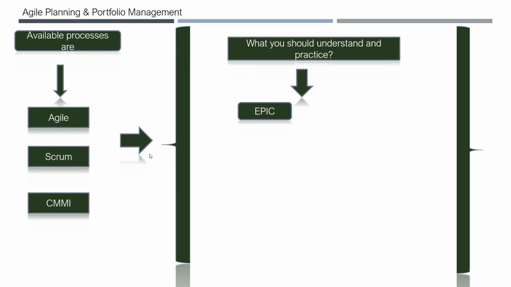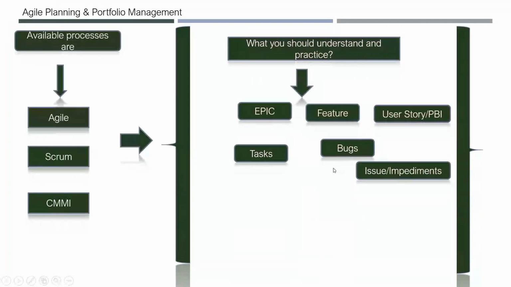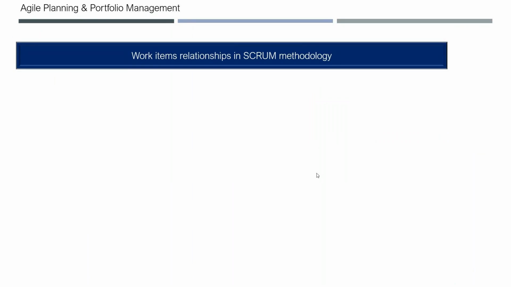When you are using these templates, what you need to understand and practice: epics, features, user story or product backlog item (PBI means product backlog item), and then tasks, bugs, issues or impediments, etc. In any case, everything is a template here. As I told you, it doesn't matter how many fields are there. You don't need to understand them all. All you need to understand is how to add a new field and how to configure them. That we will see tomorrow, but not today. This is what I just did, and I came here because you can easily understand.